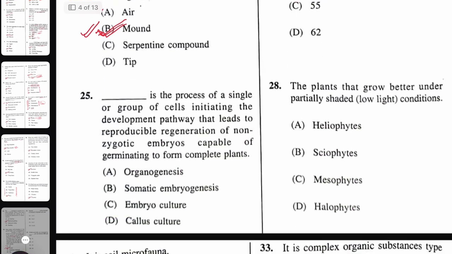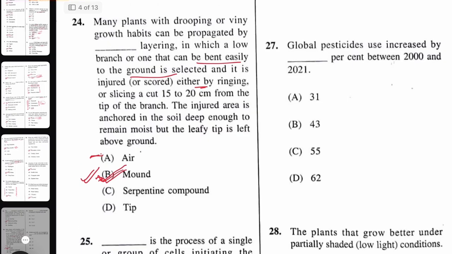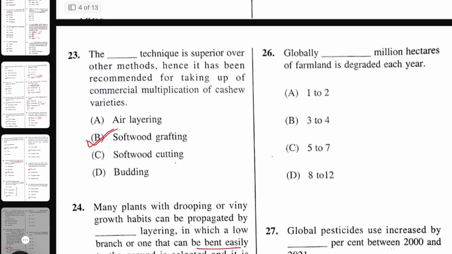Next question. Dash is the process of single or group of cells initiating the development pathway that leads to reproducible regeneration of non-zygotic embryo capable of germinating to form complete plant. The right answer here will be somatic embryogenesis.